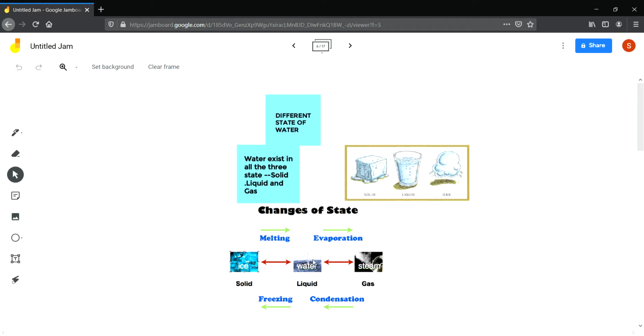Water on heating changes into steam or water vapor, that is the gaseous state. When this steam is condensed, it changes back into liquid. Similarly, water on freezing converts into ice, and when ice is given heat, it melts and is converted back into water. So water exists in 3 states, and these states are interconvertible.